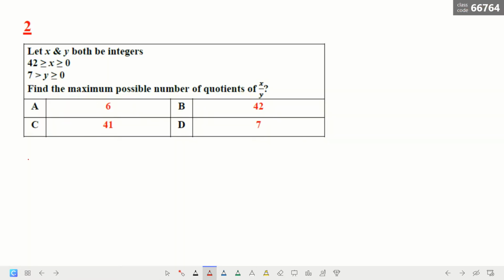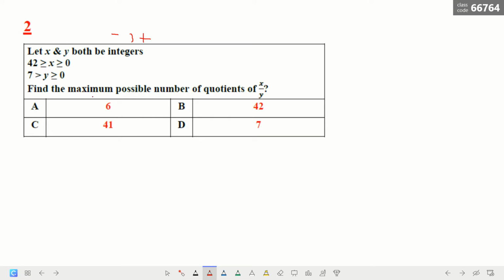Question 2 here. Let x and y both be integers. You know the integers are negative or positive, okay? So x is greater than or equal to 0 and less than or equal to 42, and y is greater than or equal to 0 and less than 7. Find the maximum possible value of the quotient x over y.